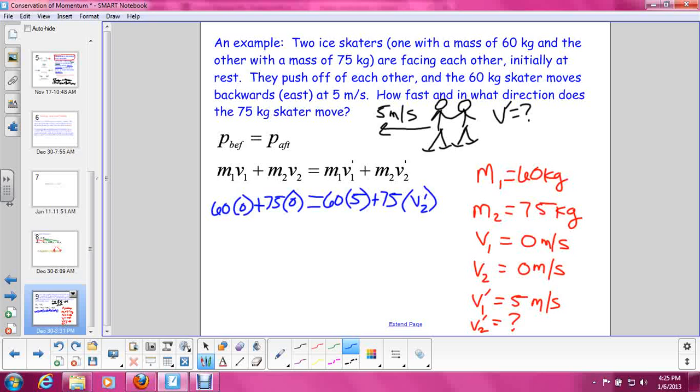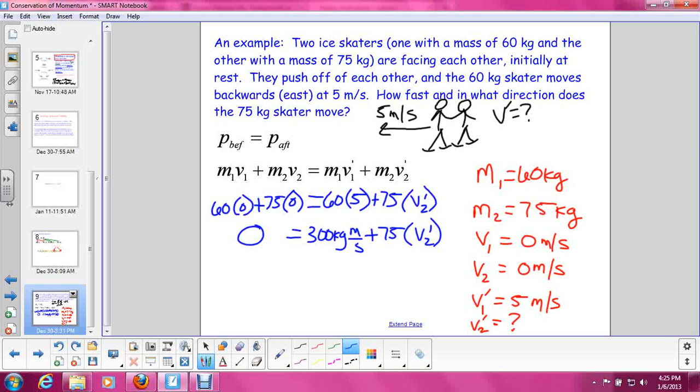So everything on the left-hand side of the equation goes to 0, because we have 60 times 0 plus 75 times 0. And we are left with 60 times 5 is 300 kilogram meters per second, plus 75 times v2 prime.